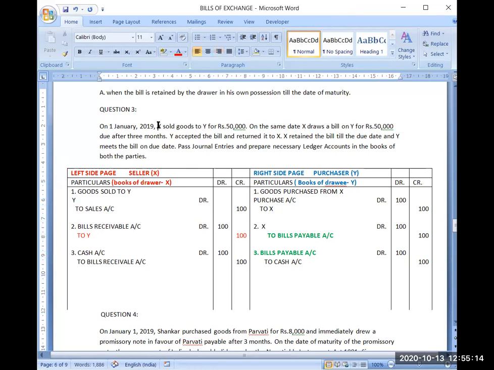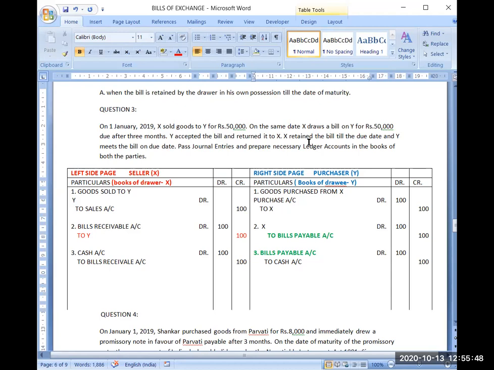So these are the transactions which you have to identify in the question. First transaction was X sold goods to Y. I recorded in the books of X goods sold to Y. I will record in the books of Y purchased goods from X. Then on the same date, X draws a bill on Y for rupees 50,000 due after 3 months. Y accepted the bill and returned it to X. So after reading this transaction, you should do the entry bills receivable account debit to Y. And for Y, you will record X debit to bills payable account. And the amount will also remain 50,000.